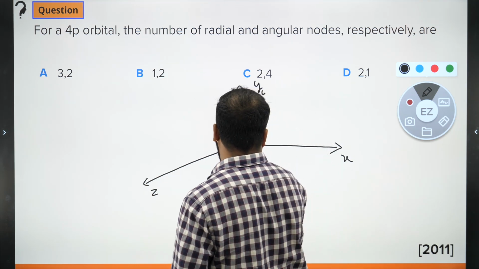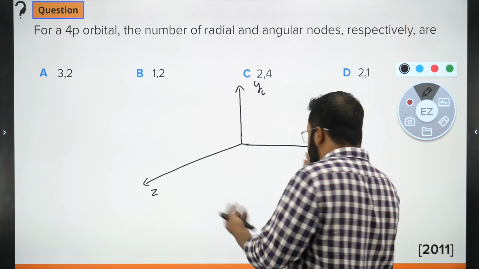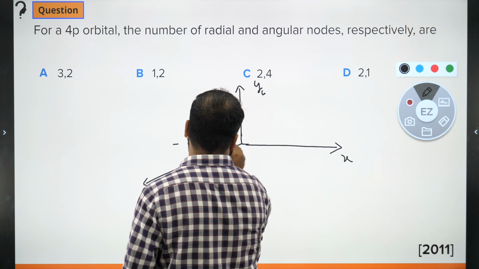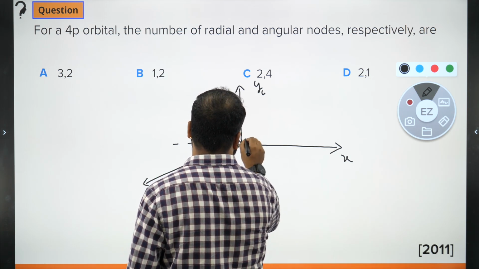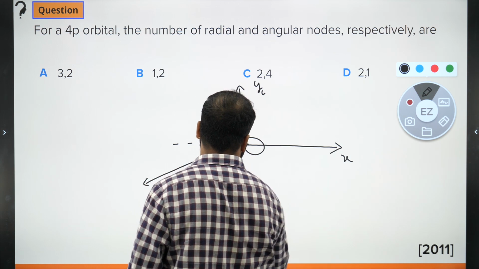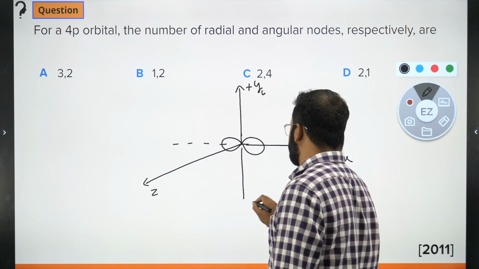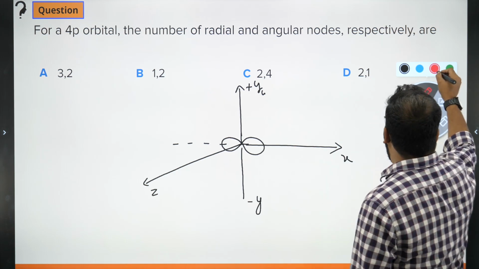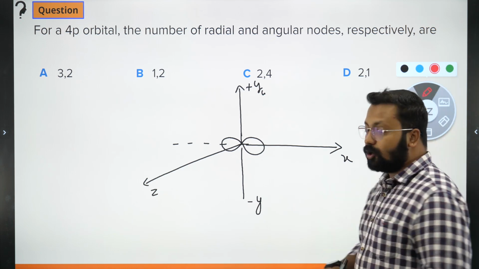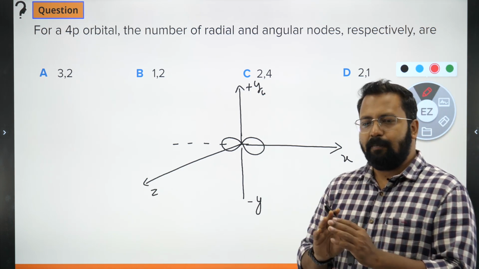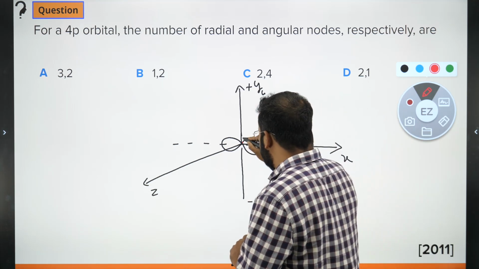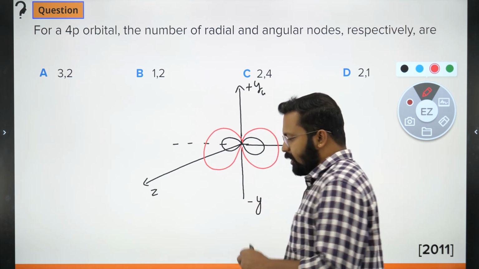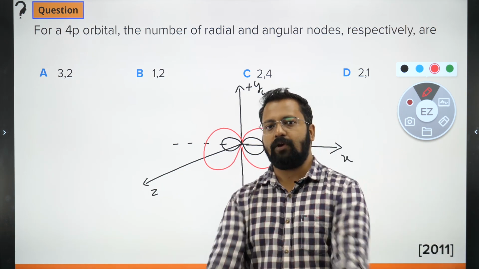2p orbital, or let's say 2px orbital, will be present like this. This is plus Y, this is minus Y. This is what a 2p orbital will look like. Okay, a 3p orbital will look slightly different, but it will look like this. This is what a 3p orbital will look like. It looks as if it is enclosing a 2p orbital.